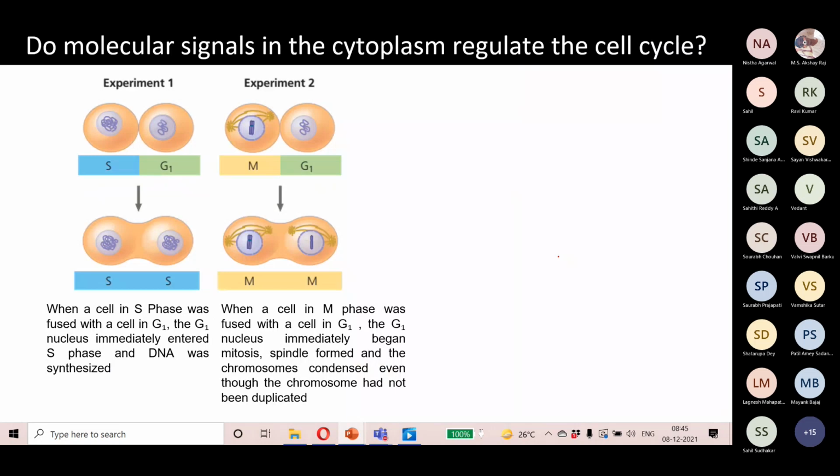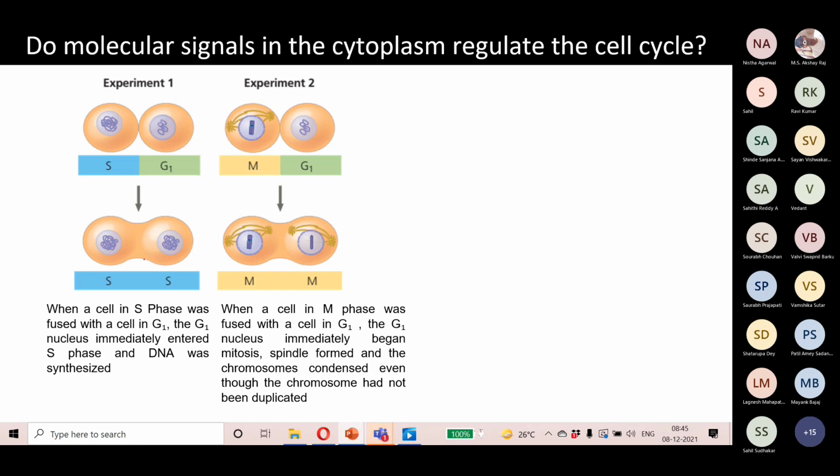The next question: do molecular signals in the cytoplasm regulate the cell cycle? As already told, there are certain proteins and processes that take place during different phases of the cell cycle, which regulate cell division. Here it is shown what the outcome is if cells from different phases of the cell cycle fuse together. In experiment 1, a cell in the S phase, the synthesis phase where DNA replication is going on, is fused with a cell in the G1 phase, the phase where the cell is preparing to undergo cell division. What will be the outcome?